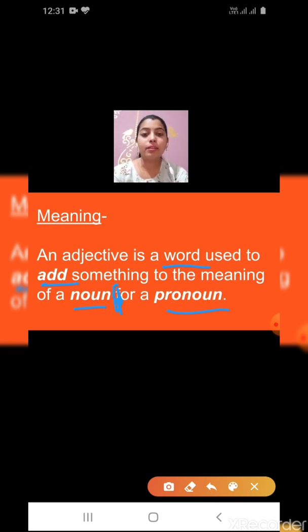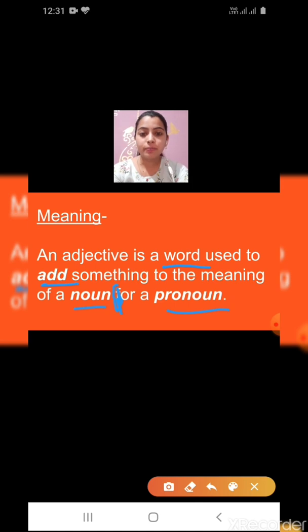Let's take an example. Rahul. And what is a pronoun? See, I am giving you an example. Rahul is a boy. Rahul studies in class 5th. Rahul lives in Haridwar. Rahul is a good boy.